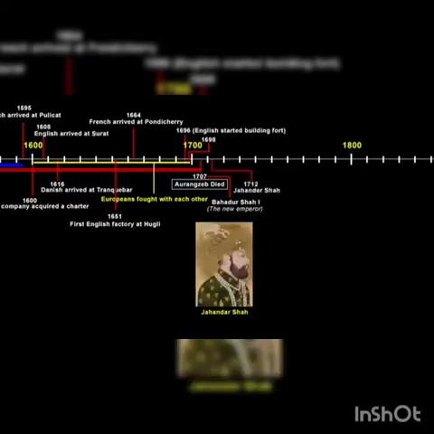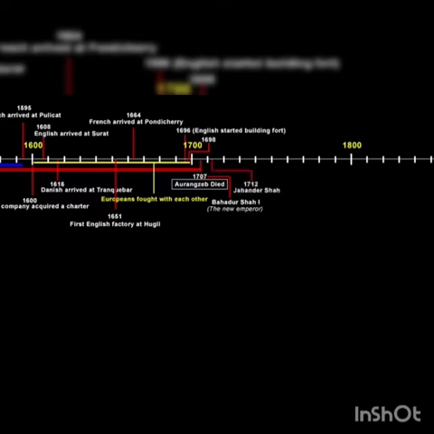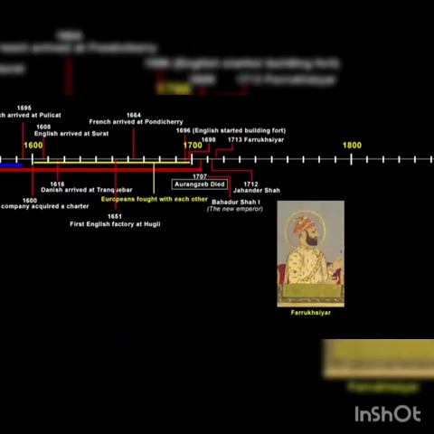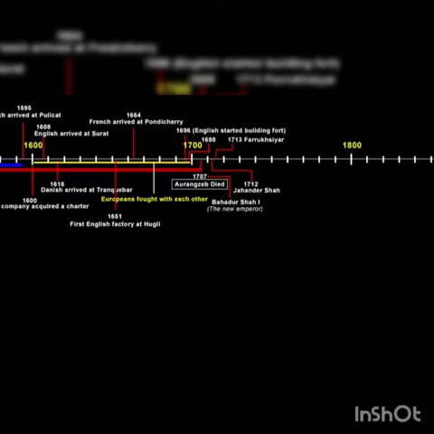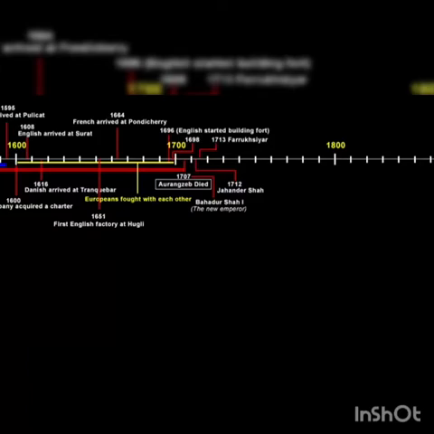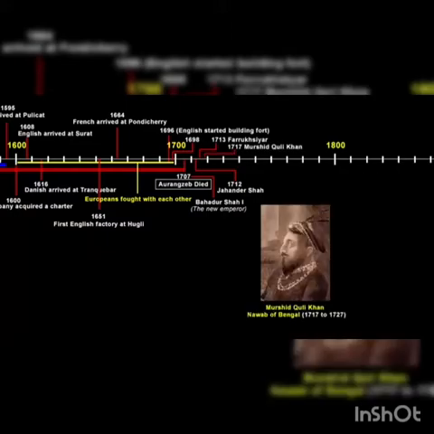After Bahadur Shah I, his son Jehandar Shah and after him Farrukhsiyar became the emperor. In a moment I'll tell you the role of Farrukhsiyar. So we know that all regional Nawabs wanted to execute their power and authority in their respective regions. The same happened in Bengal as well. Murshid Quli Khan was the Nawab of Bengal from 1717 to 1727. And he was also the first Nawab of Bengal and a strong ruler.